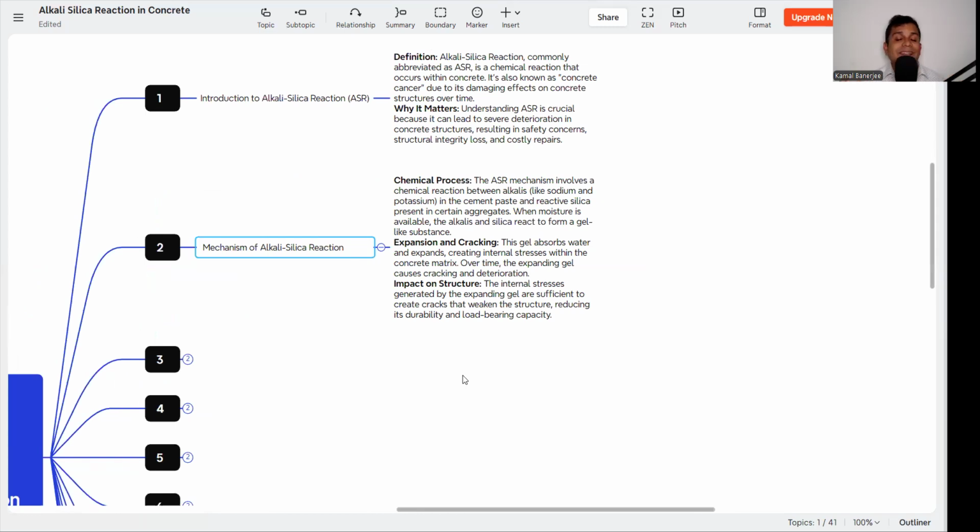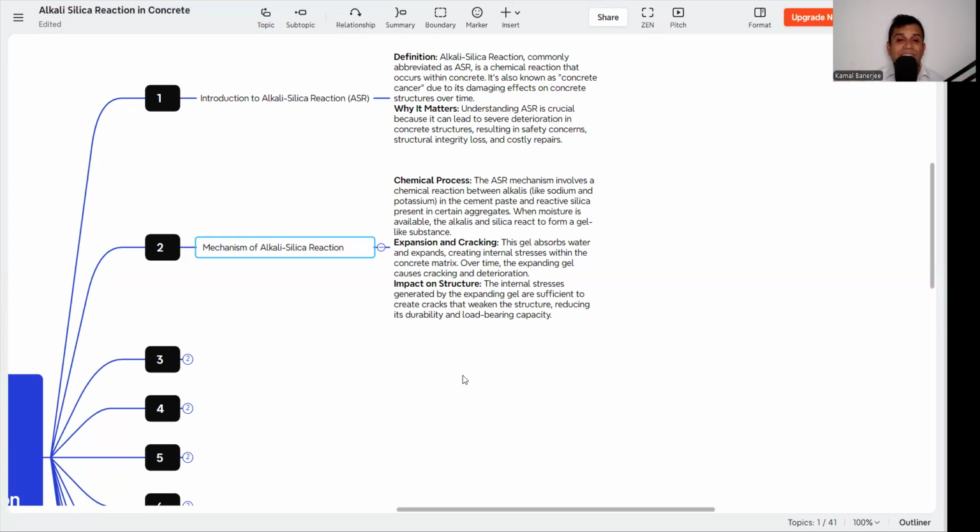This aggregate is from natural sources, so it is possible that there must be some reactive aggregate. So what is happening? This reactive aggregate is very sensitive to sodium and potassium, and they start reacting with each other. And how can it react? It cannot react until and unless there is a presence of moisture.